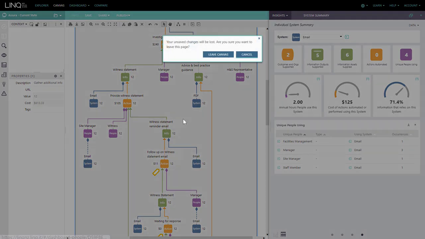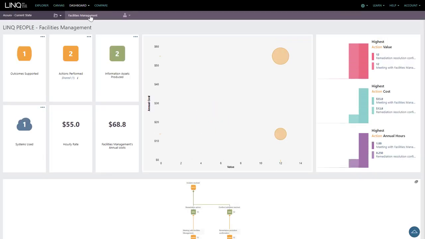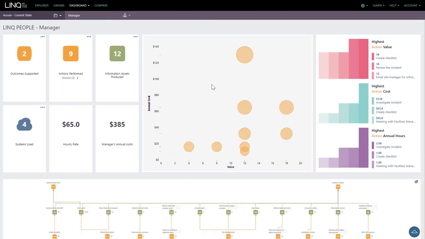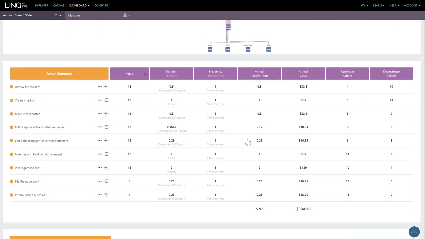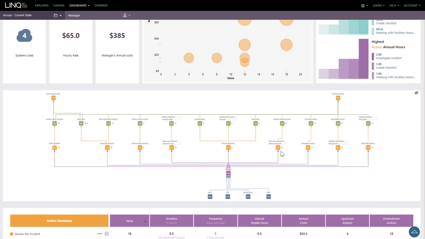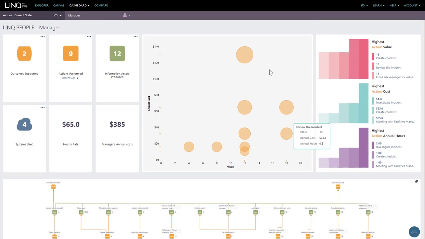We can pivot around the people who are involved in the process. So if we take a look at the manager, they spend 6 hours of time engaged in this process. We're able to see all of the actions that they undertake, and we can assess the value of them and the validity for this role to be undertaking this work. For example, it might be perfectly okay for the manager to be involved in investigating an incident, but maybe we don't want them filing paperwork, and this might be an activity that we can provide to somebody else.